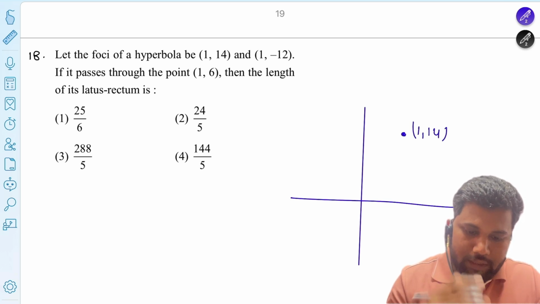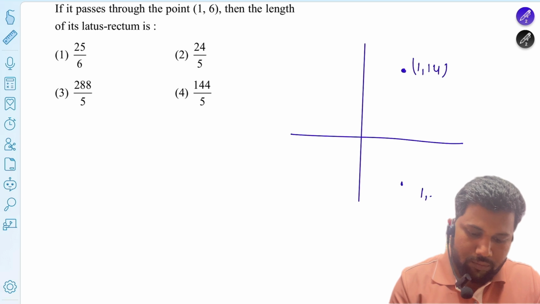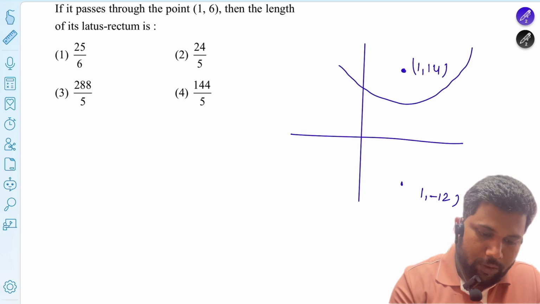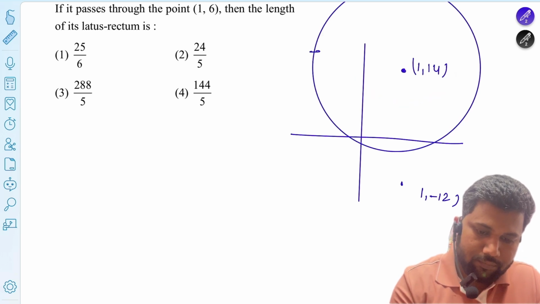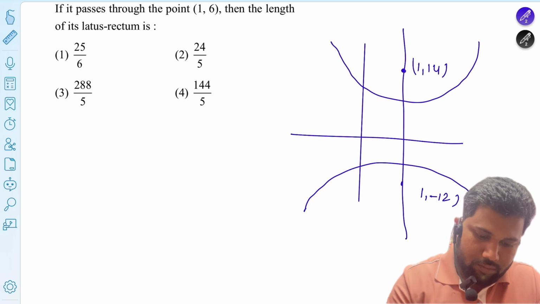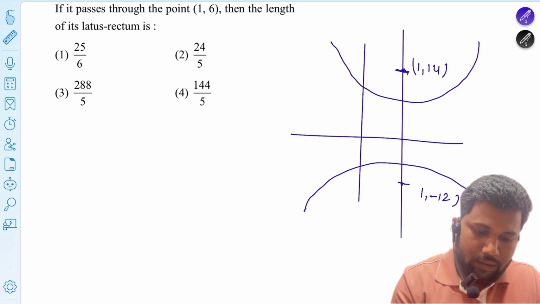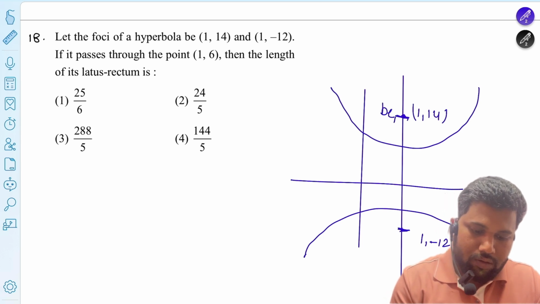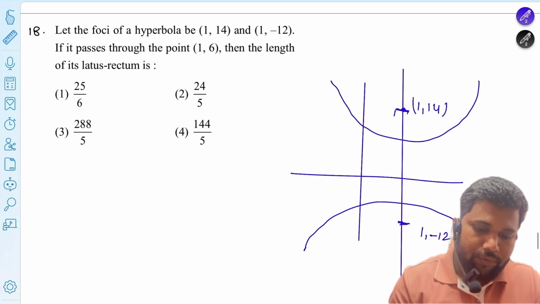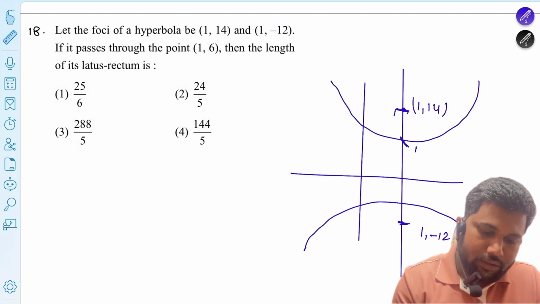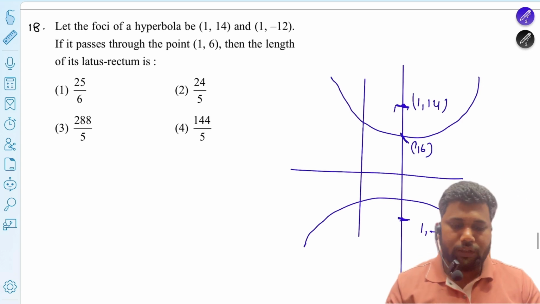The foci are there and there, so this is the type of hyperbola. One more condition is given: it passes through the point (1, 6), so the point 1 comma 6 is there.